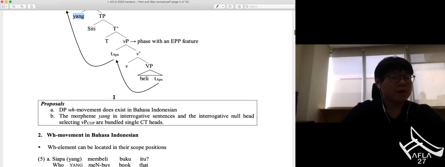In this paper, we would like to propose that DP WH movement does exist in Bahasa Indonesian. And the second proposal is that the morpheme yang in interrogative sentences and the interrogative null head selecting little vP headed by a copula are bundled into a single C/T head.